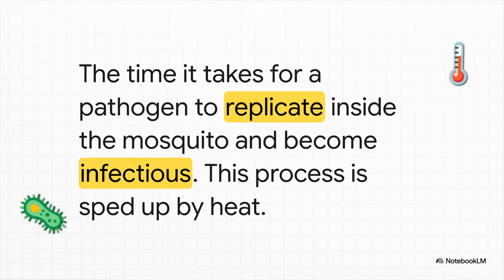And finally, we have n, the extrinsic incubation period. This is the time it takes for a pathogen, like the dengue virus, to sort of activate inside the mosquito after it drinks infected blood. The mosquito has to stay alive for this entire period to be able to transmit the virus. And what's really fascinating is that this is hugely influenced by the environment, especially temperature. Hotter weather can actually speed this whole process up, making the mosquito infectious much sooner.